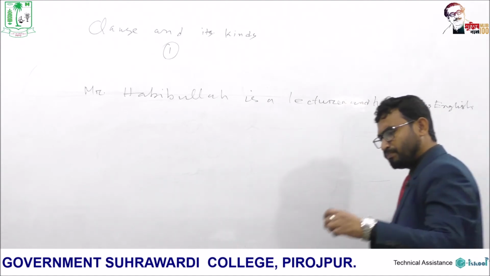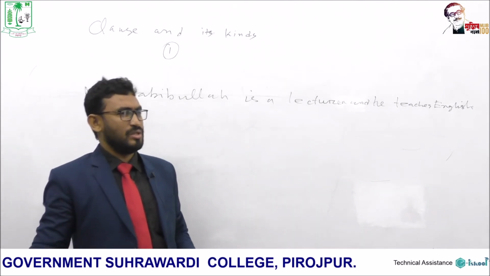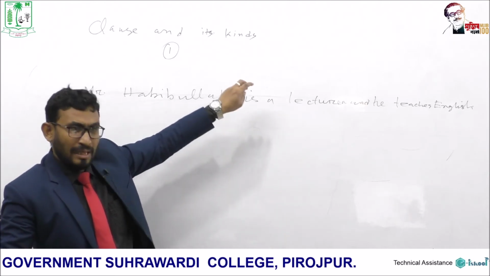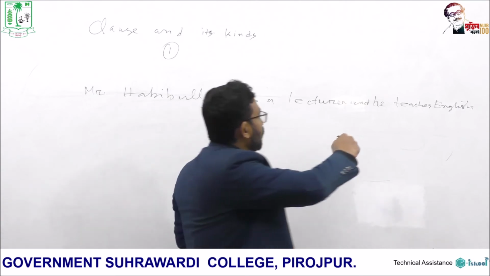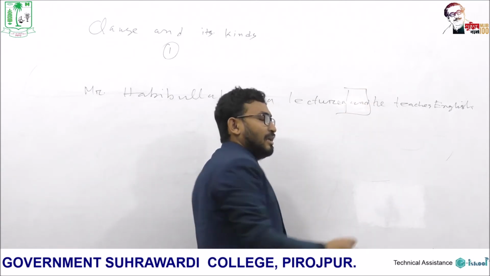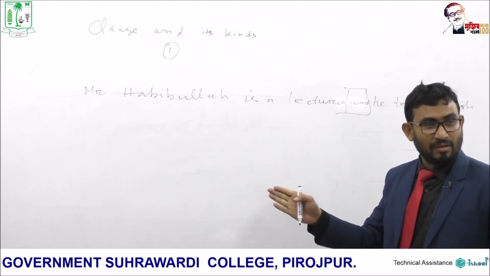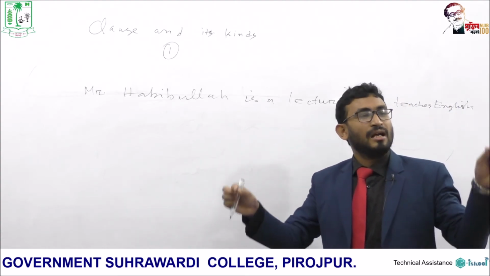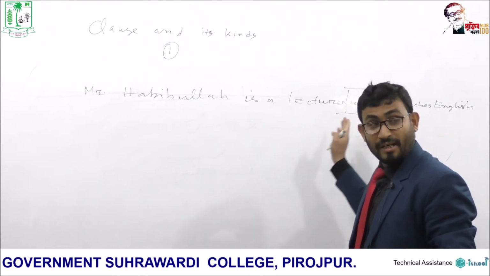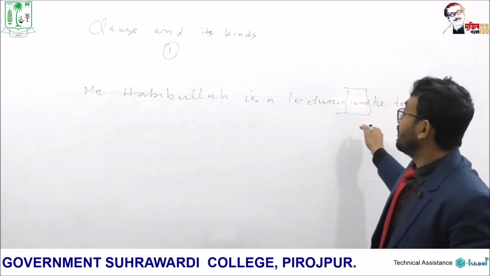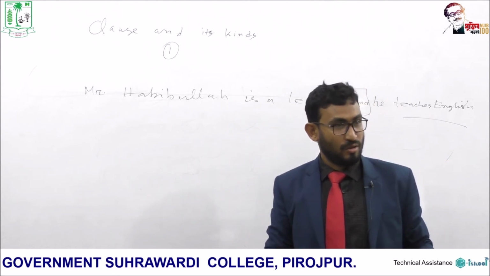So, when at least two independent clauses are joined using a coordinating conjunction like and, but, or, etc., when two principal clauses or independent clauses are joined together using some coordinating conjunction, these clauses are then called coordinating clauses.